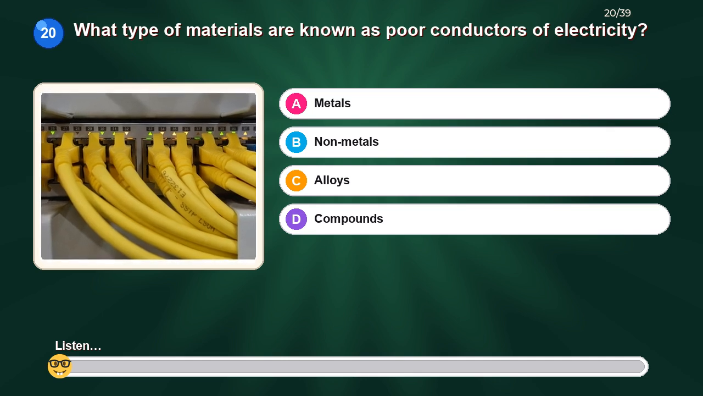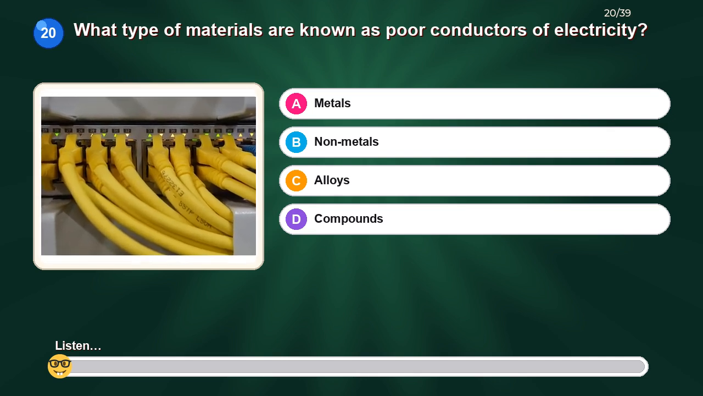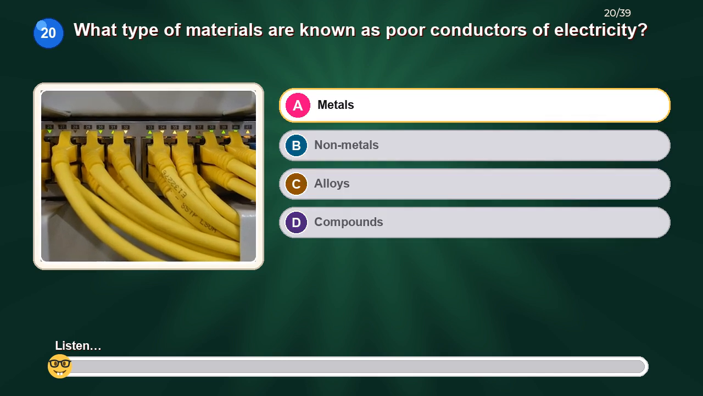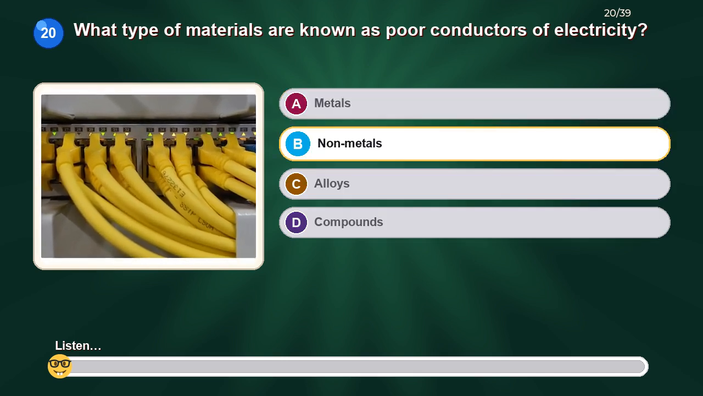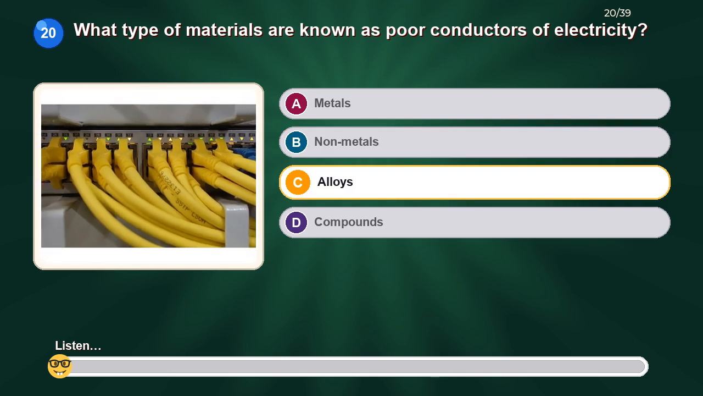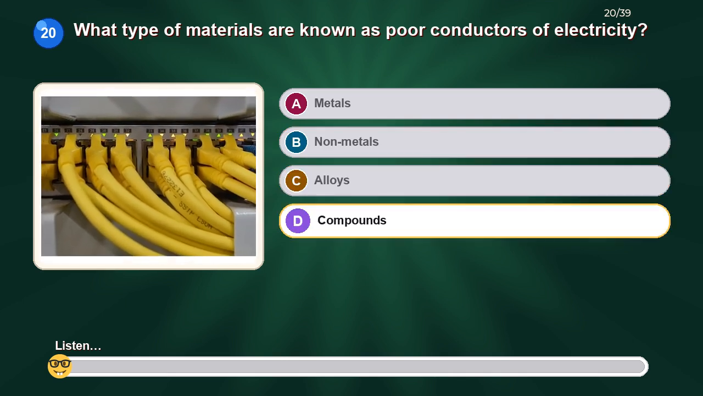What type of materials are known as poor conductors of electricity? Option A, metals. Option B, non-metals. Option C, alloys. Option D, compounds.